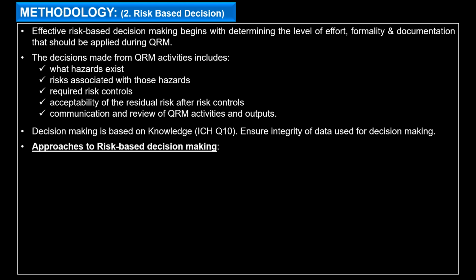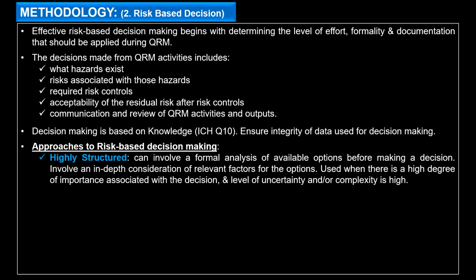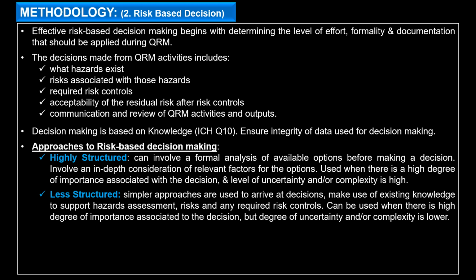Looking into the approaches for risk-based decision making, this guideline specifically defines three approaches. First is a highly structured approach, which can involve a formal analysis of all the available options before making a decision. It involves an in-depth consideration of the relevant factors from the options. This is used when there is a high degree of importance associated with the decision and the level of uncertainty or complexity is very high.